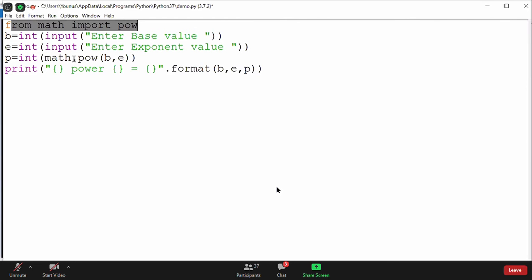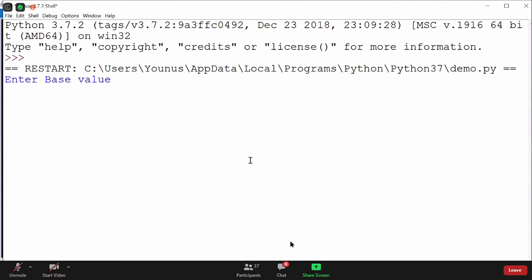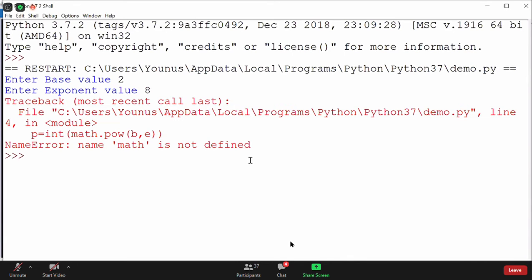We don't need to use math. Okay, very good. That's perfect, Vamshi. In place of P, we should apply this, which is not required. Very good. Let's see whether it will work or not. First of all, let's enter the value, like 8 this time, 2 power 8, and let's see what is the value.